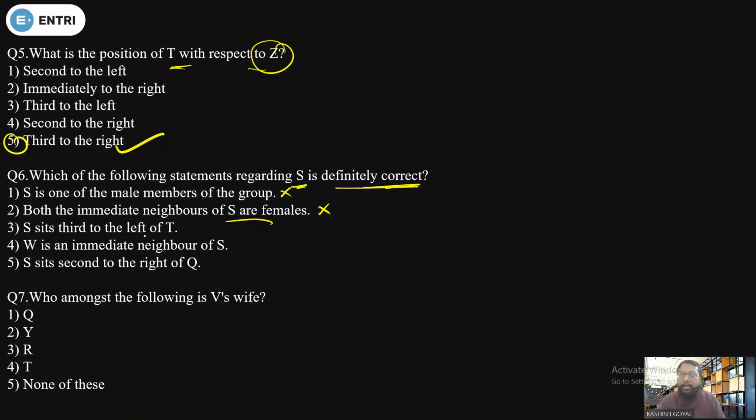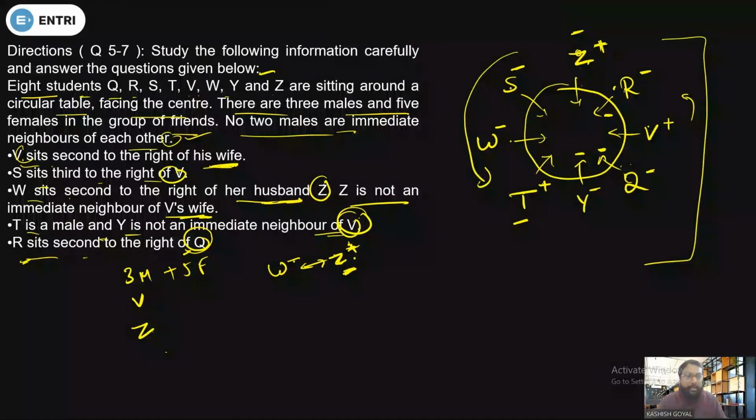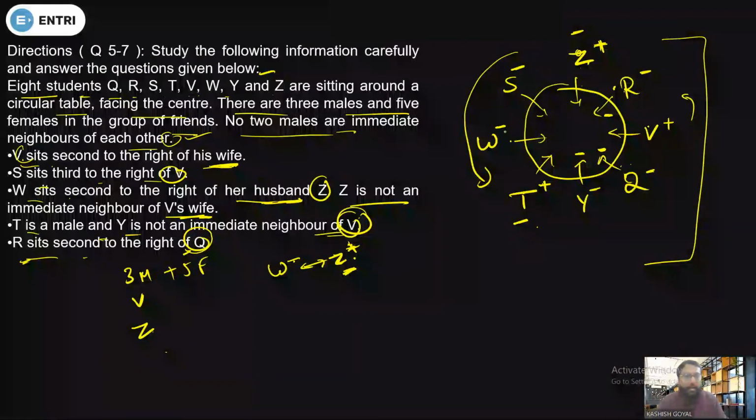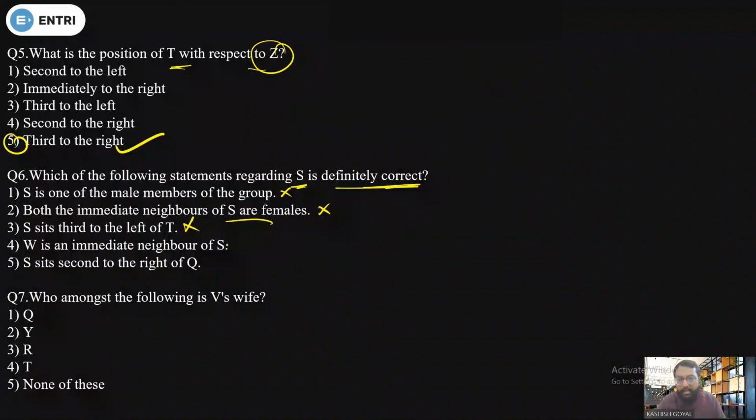S sits third to the left of T. So S is here and T is here. So S is second to the left. So this is also wrong. W is a neighbor of S. Yes, this is a definite conclusion. So it will be your answer. That's option number 4.